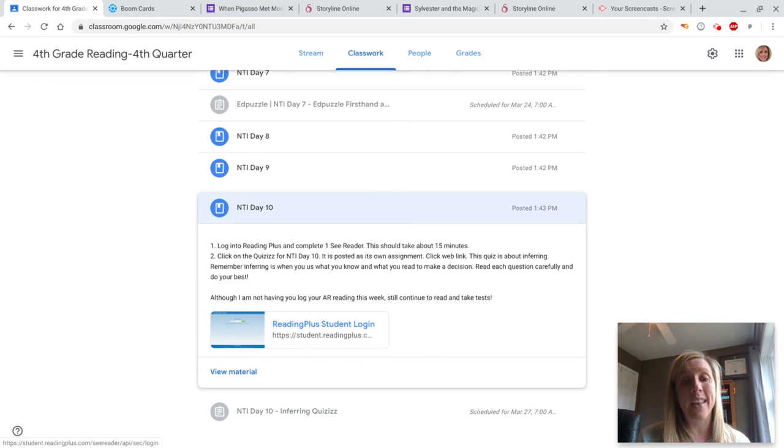The quiz and the Ed Puzzle are not available until that particular NTI day, but you should have a little bit of time afterwards to still complete it if you don't get to it that day. I do want to encourage you to try not to get behind. Try to do every day on the day it's assigned so you don't get behind. You have to check every teacher's Google Classroom, not just mine. You have to check Miss Hawley's, Miss Nikki's, Miss Overstreet's Social Studies Google Classroom to get all your assignments.